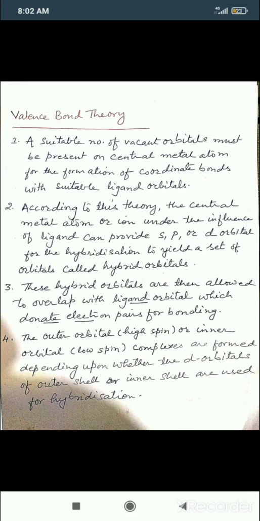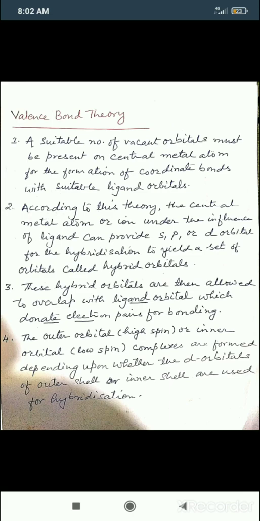The central metal must have vacant, empty orbitals, and that empty orbital will be used to accept lone pairs from the ligands. Now see the second assumption. The first assumption is clear: the central metal atom has vacant orbitals. That vacant orbital will be filled with the lone pairs given by ligands. So this is the first assumption.